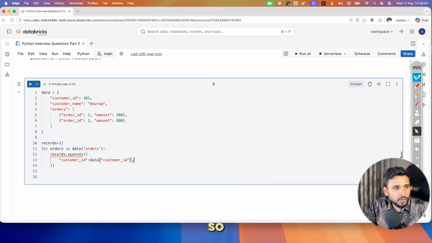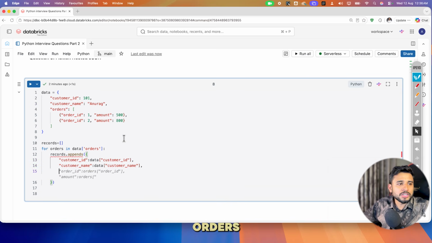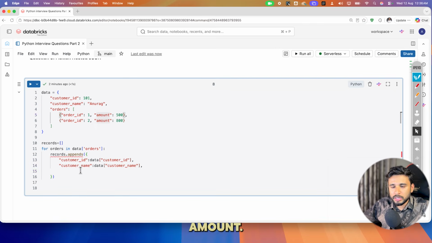And next thing, separate it with a comma, customer name, data dot, same thing, print this and copy paste. Okay, now comes the interesting part. Now I want the orders, the order ID and amount. So what I'll do,